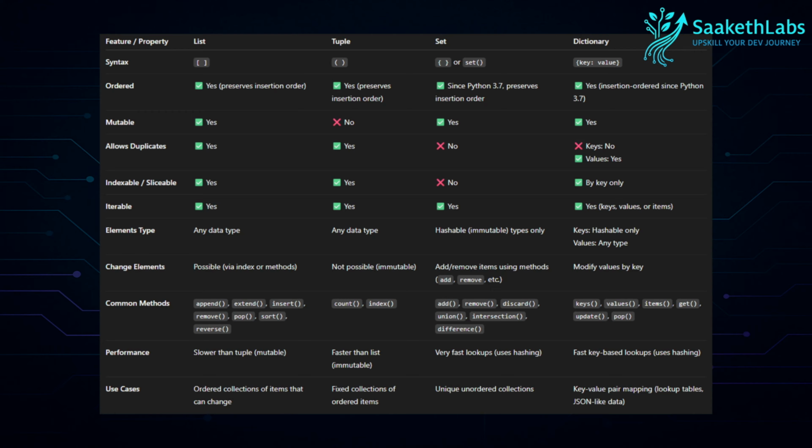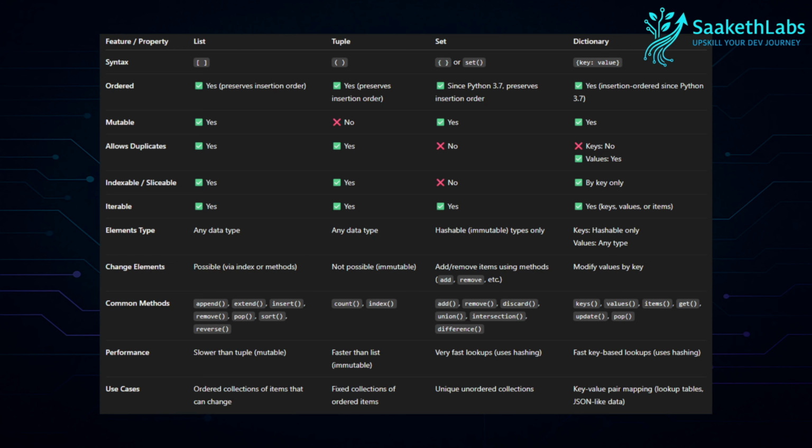Iterable. We'll cover the iteration topic in the coming videos. For now, let's just say iteration is going through a collection one element at a time. So lists can be iterated one element at a time. Same goes with tuples, sets, and dictionaries as well.